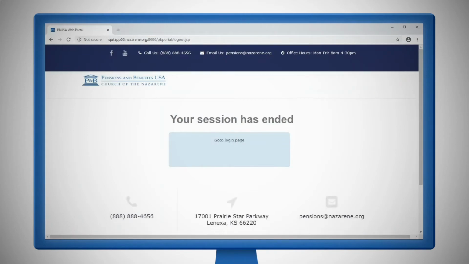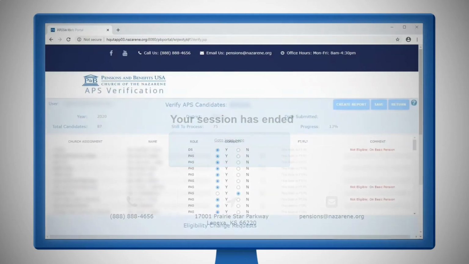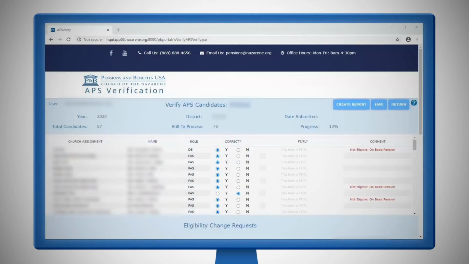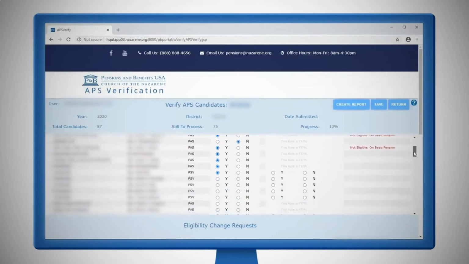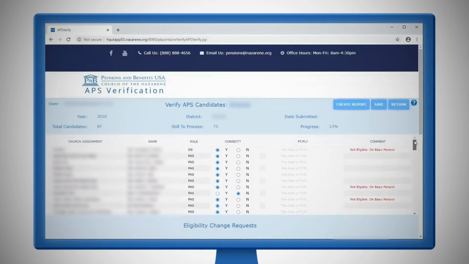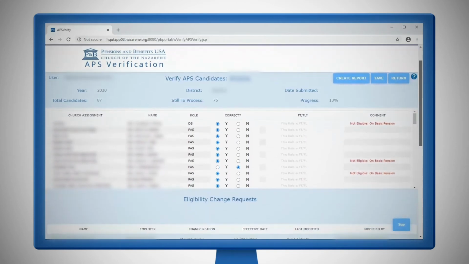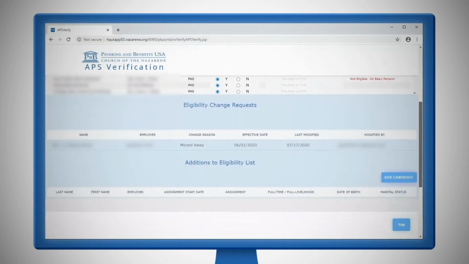Now, let's move on. The verification screen contains a list of APS candidates for your district, along with church assignment, roll code, and status. Your responsibility is to review the names to verify the information is correct and make changes as necessary. Also, if eligible candidates are not listed, you should add them. Note that as you view the screen, you will see only a portion of the candidates. On the right of the window, there are two scrolling bars. The inner bar controls the candidate list. The outer bar controls the entire screen. Use these as needed to navigate.